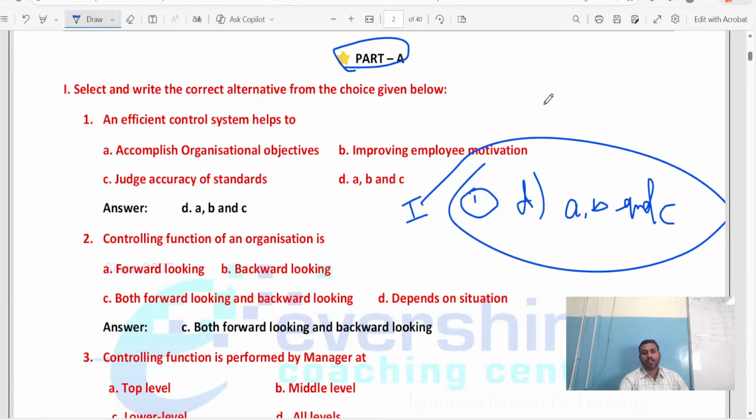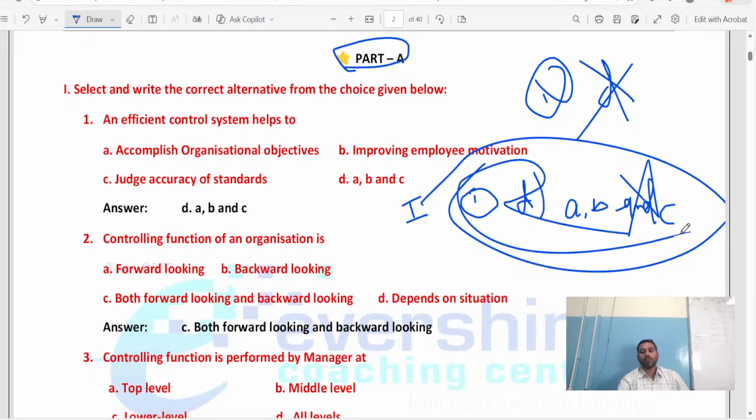If you are not writing the complete answer, most of them will write just question number 1, option D, question number 2, option C, and so on. You won't get even half a mark for this. This is the wrong method. Writing question number 1, A, B and C is also wrong. You have to write the complete statement: question main, question number, option and answer.